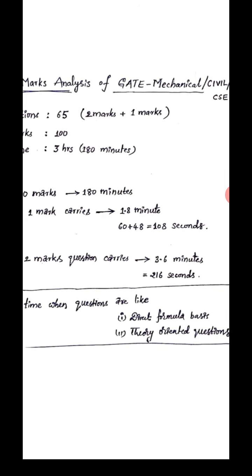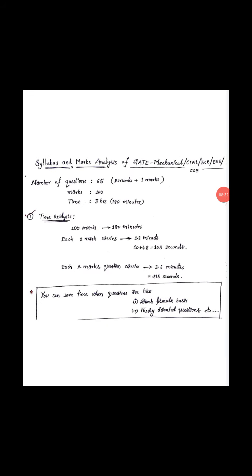Like that, if you are spending more time to clear a question and answer in the exam, you should not spend more than 216 seconds for 2 marks and 108 seconds for 1 mark. Like that, you have to manage the time. Then and only then will you definitely clear the exam. Otherwise, if you are spending 3 or 4 minutes for a 1 mark question, 10 minutes for a 2 marks question, you can't clear because it is a time-based exam. So most competitors will do it based upon the time only.